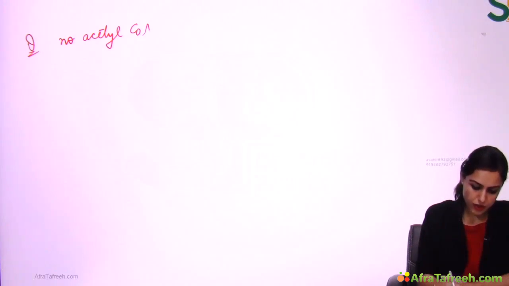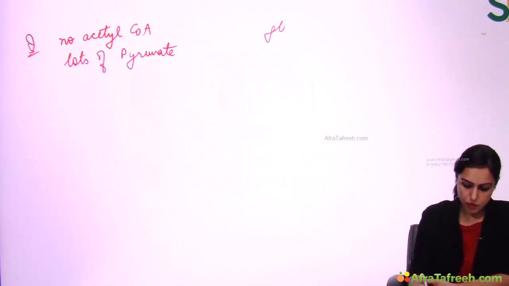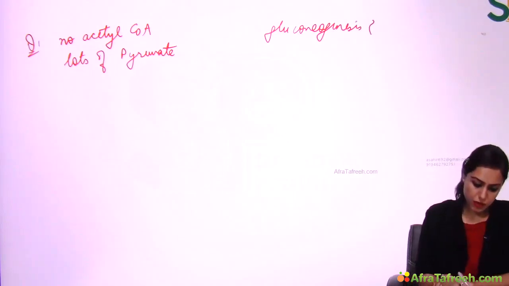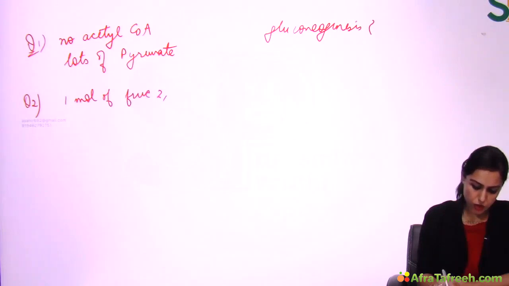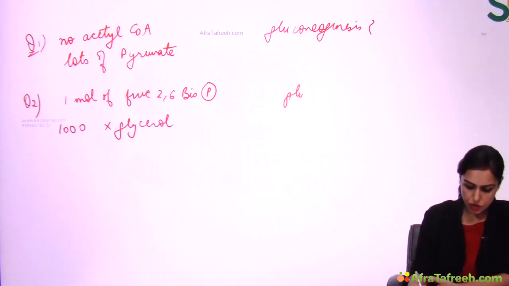Now I'll ask a question. Let's say there is no acetyl-CoA, but there are lots of pyruvate molecules present. At this time, will gluconeogenesis occur or not? And this was my first question. My second question is, there is only one molecule of fructose 2,6-bisphosphate and there are 1,000 molecules of glycerol. In this condition, will gluconeogenesis occur or not?